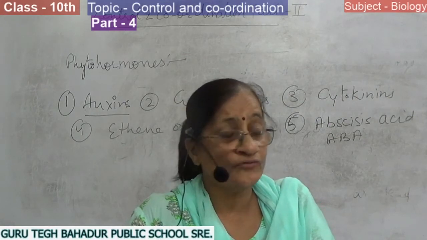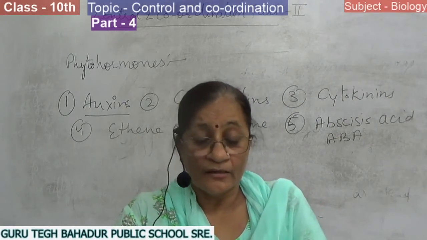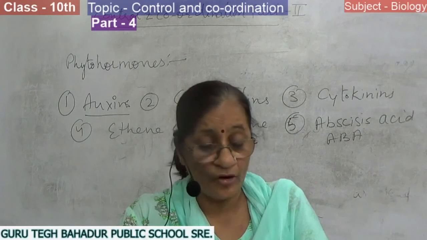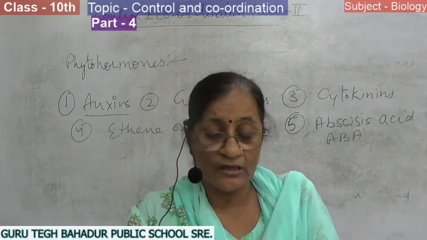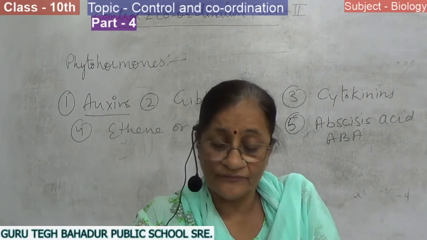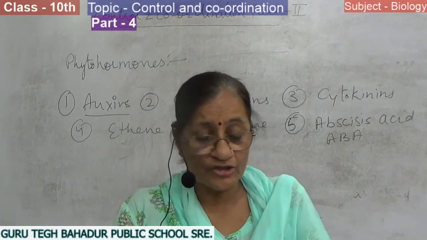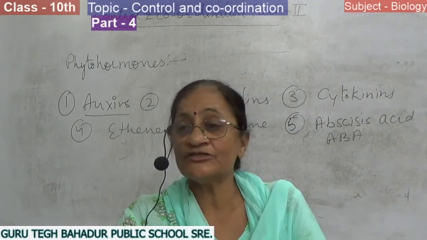Second is root formation. It also helps in root formation. When auxin is applied to the cutting of a stem artificially, the formation of roots can be initiated.